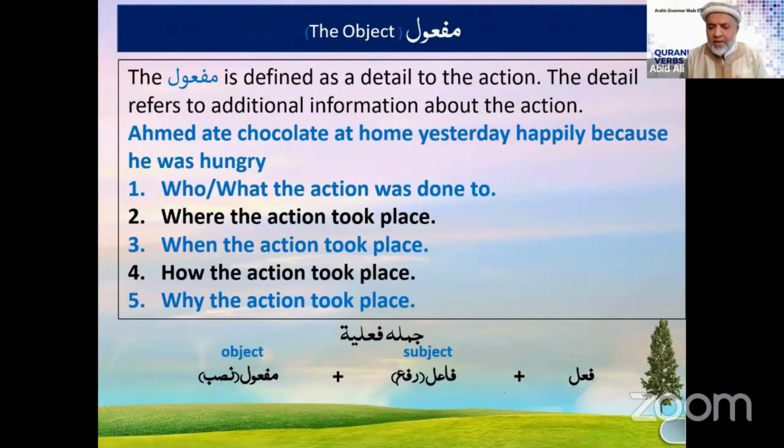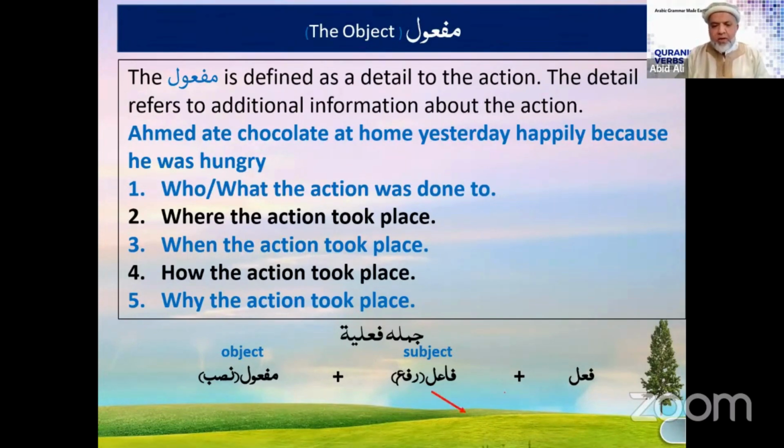And again, this is not rocket science, guys. Don't kill yourself. Don't stress over it. It's a very simple ABC thing, right? I'm saying jumla fi'liya is equal to x plus y plus z, where x is the verb, y is the fa'il, and z is the object. So don't overstress yourself, or don't go too much into it because you're learning Arabic. You say, oh my God, what is this? No, simple. Put one and one together. Enjoy it like a game. Just like a game, we have rules, and once we learn the rules, we get really good at playing the game.